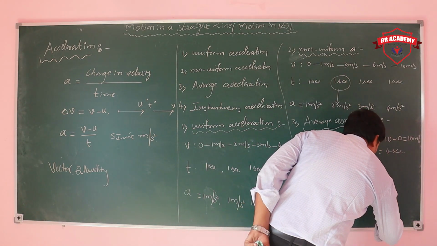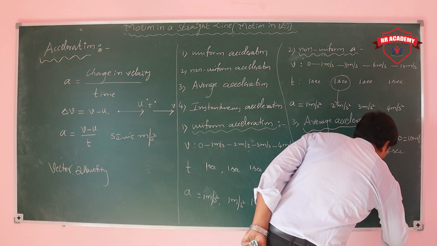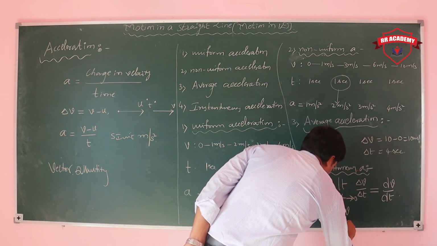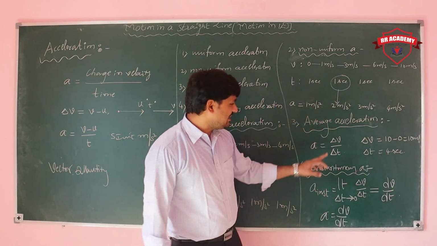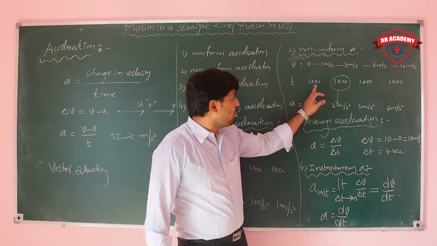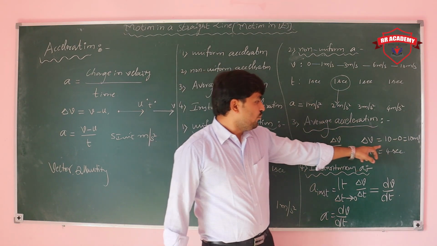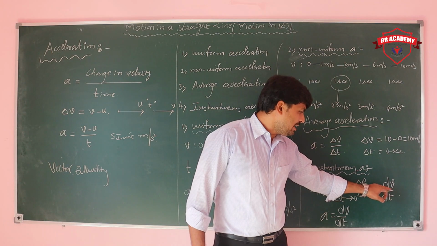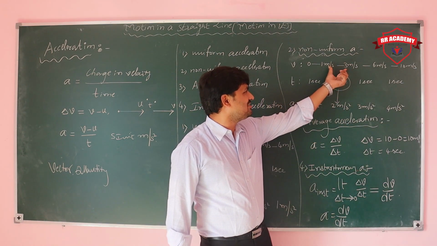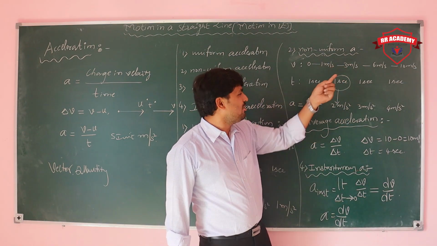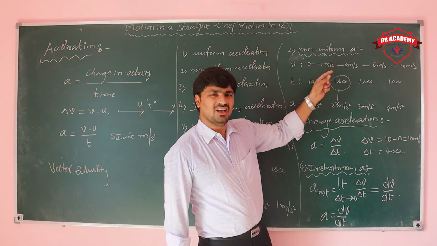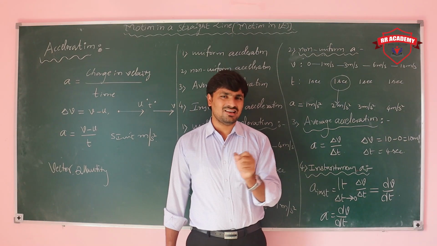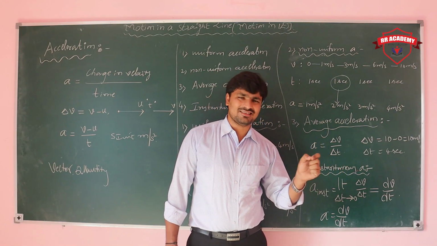This simply we write as dv by dt. A is equal to dv by dt. See here, delta v by delta t represents a large change, from where to where? From 0 to 10, a large change. dv is the change in a particular interval. Only in 1 second, how much change? This much, in a particular interval of time. So simply, delta represents a large change and d represents a small change.